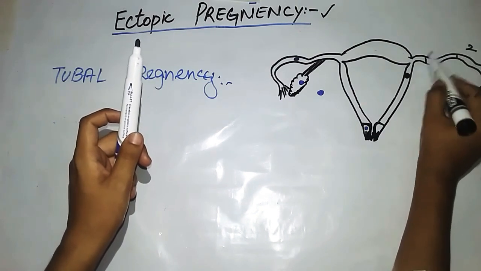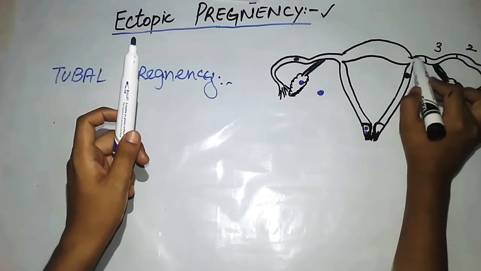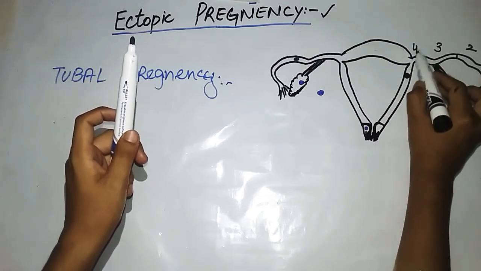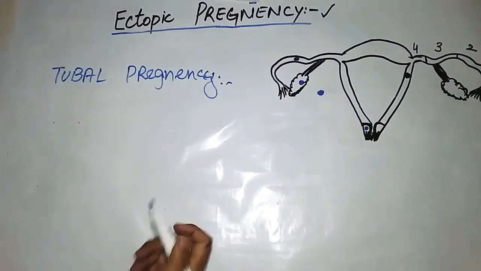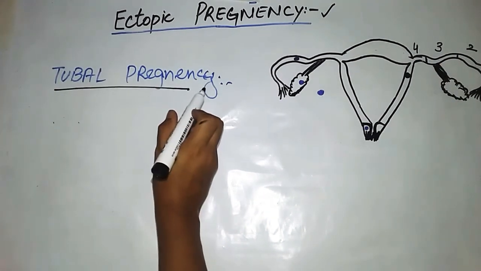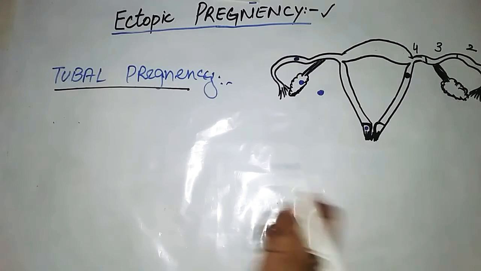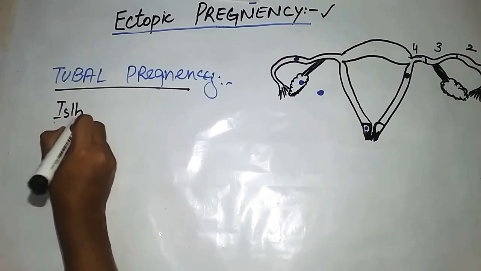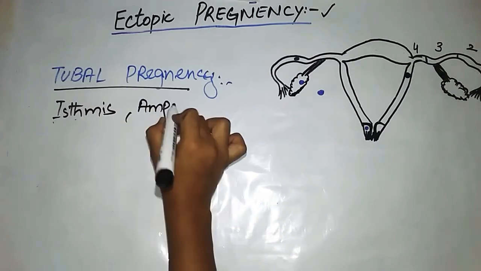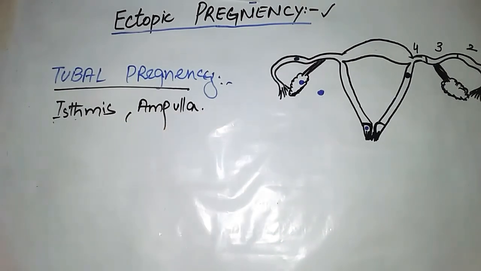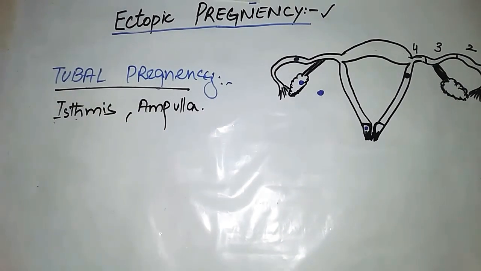After the ampulla there is the isthmus, the third part, and after the isthmus there is the uterine part, which is the fourth part of the fallopian tube. So tubal pregnancy could be anywhere, but commonly it is in the isthmus and in the ampulla. These two parts of the fallopian tube are the most common parts where implantation of the blastocyst occurs.